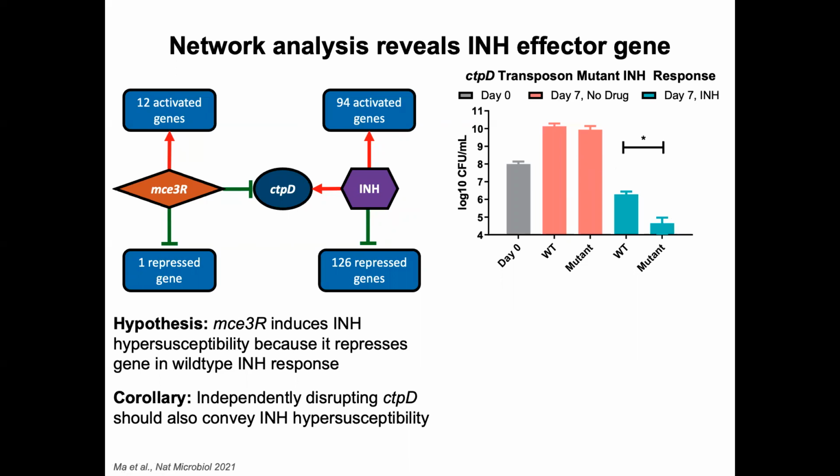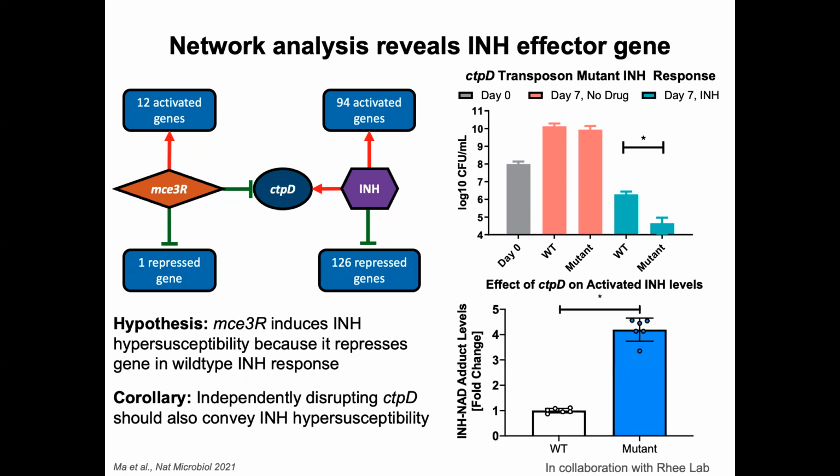While ctpD had not been previously implicated in isoniazid response, it has been found to have an effect on efflux of iron from TB. Given that iron plays a role in regulating the conversion of isoniazid prodrug to its active form within TB, we collaborated with Qian Ree and Vijay Soni to measure levels of the activated form of isoniazid in the bacteria. We found that ctpD disruption results in significantly elevated levels of the active form of isoniazid in TB lysate, which could explain ctpD's role in isoniazid susceptibility.